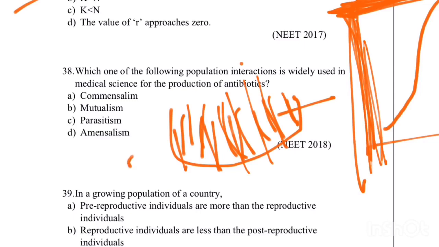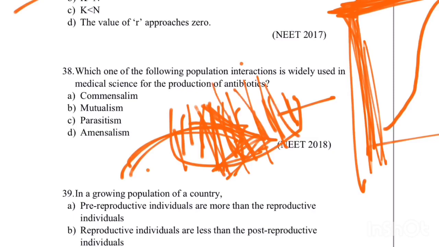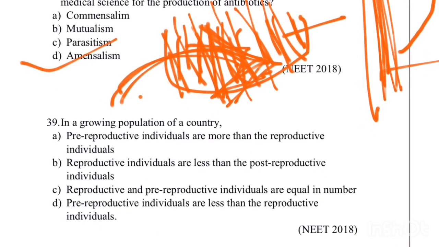The other organism which comes and grows within this already grown fungi environment. That organism will definitely die. This organism is going to be harmed, whereas the other organism which produces the antibiotics is neither harmed but also not benefited. It becomes unaffected. So the answer is amensalism.